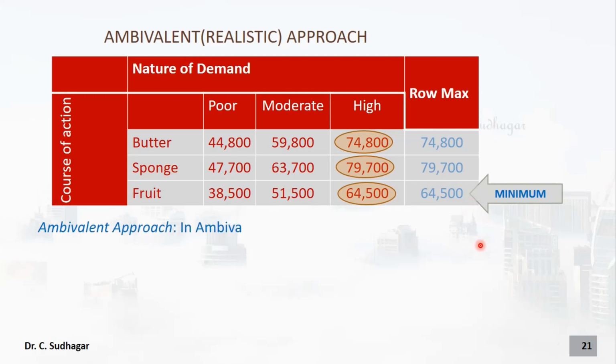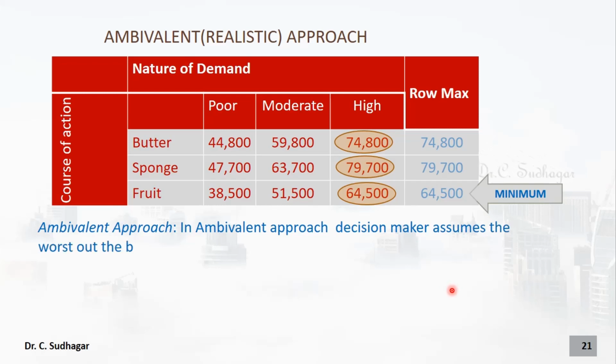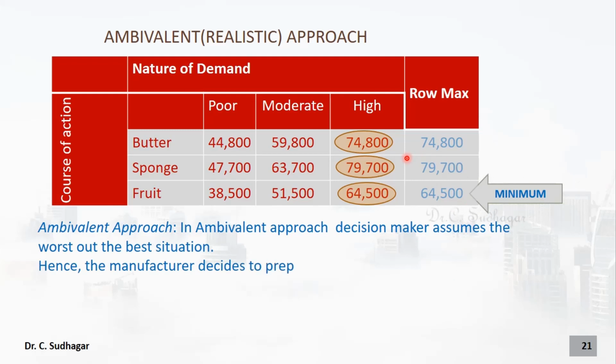In the ambivalent approach, the decision maker assumes the worst out of the best situations. Okay, so when the best situation happens, these are the possible profits, then we take the worst one. Okay, so minimum one, 64,500. So according to this, it is coming in the row fruit. Therefore we can make a decision. The manufacturer decides to prepare fruit cakes only. The decision maker decides to make fruit cakes only.